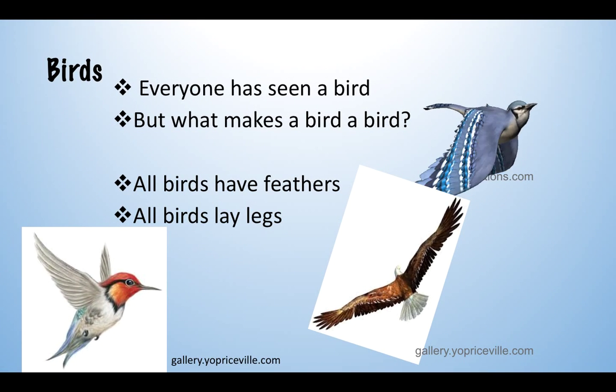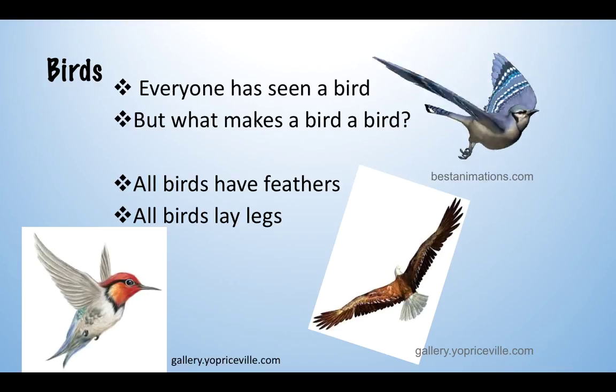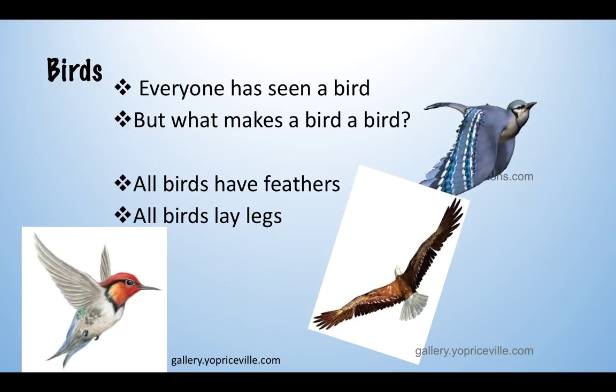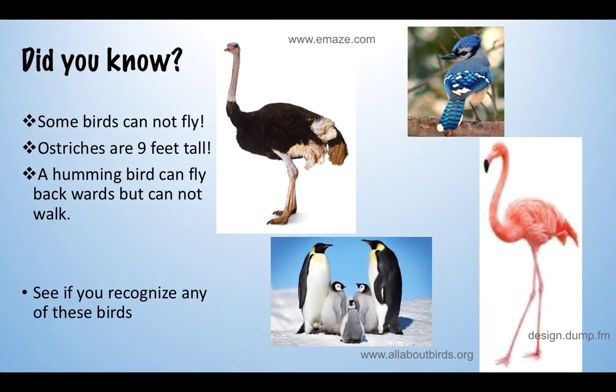Now we're going to talk about birds. Everyone has seen a bird, but what makes a bird a bird? All birds have feathers and all birds lay eggs. Did you know that not all birds can fly? Birds like penguins cannot fly. Ostriches are 9 feet tall, and a hummingbird can fly backwards but cannot walk. Do you recognize any of these birds?